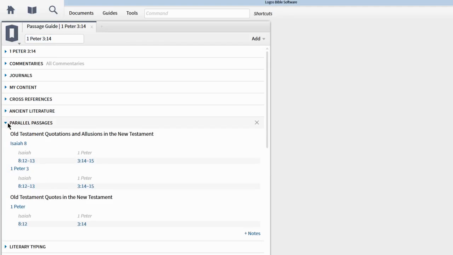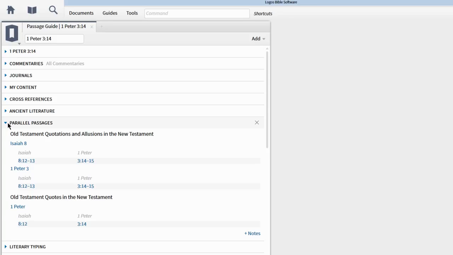The first section you see here is a compilation from the resource titled Old Testament Quotations and Allusions in the New Testament by David Jones. For verses that are quoted or alluded to in the New Testament, it lists the Old Testament verse on the far left in canonical order. Then, on the right, it lists the New Testament passages that quote it. In our particular passage, there is only one quotation, which is from Isaiah.